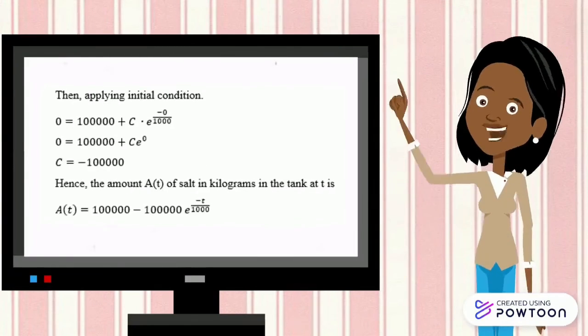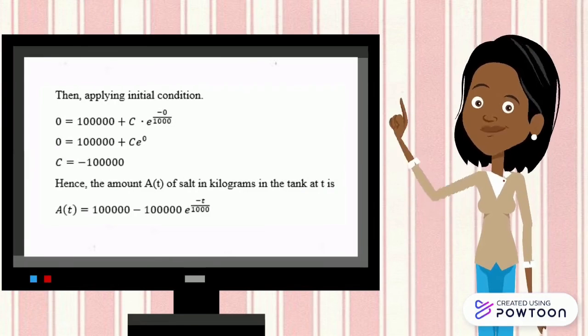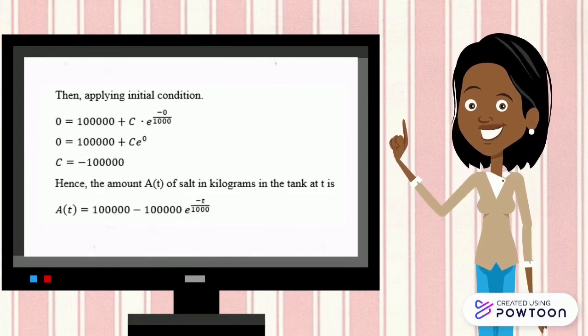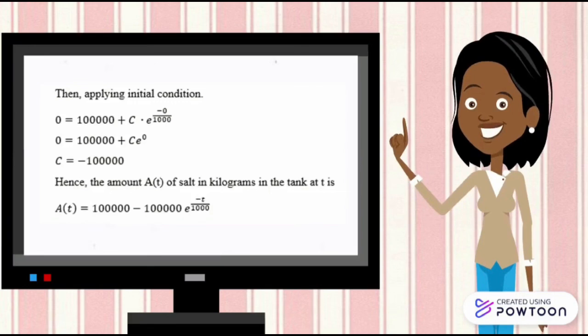Then, we apply the initial condition, which is A(0) equals 0, and we get 0 equal to 100,000 plus c times e to the power of negative 0 over 1000. After simplifying, we get 0 equals 100,000 plus c times e to the power of 0. Thus we get c equal to negative 100,000. We substitute c into the equation for A(t), and we get the answer: the amount A(t) of salt in kilograms in the tank at time t is equal to 100,000 minus 100,000 times e to the power of negative t over 1000.